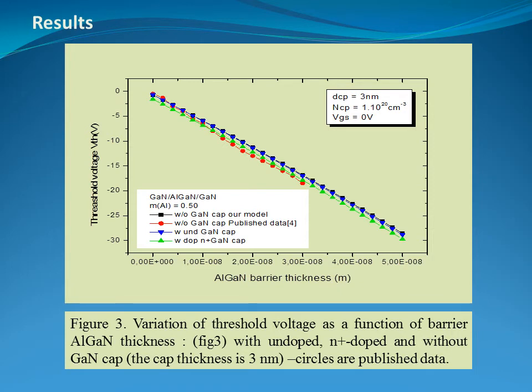In our results, the variation of threshold voltage VTH as a function of barrier AlGaN thickness is shown in figure 3. VTH decreases to more negative values for thicker barrier AlGaN thickness.